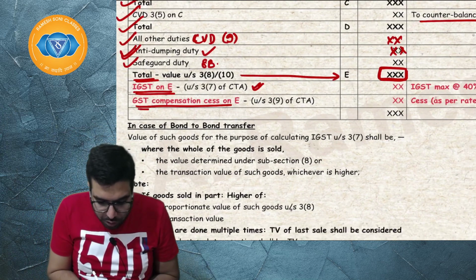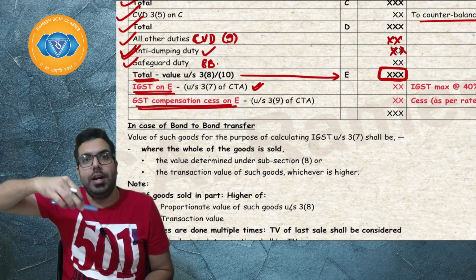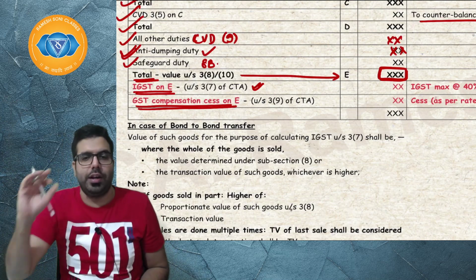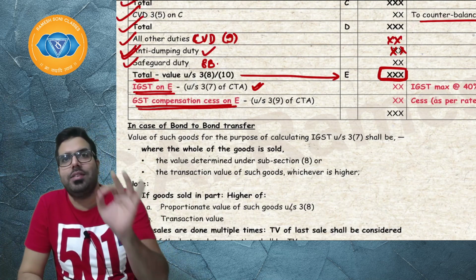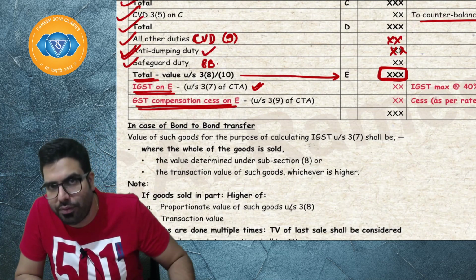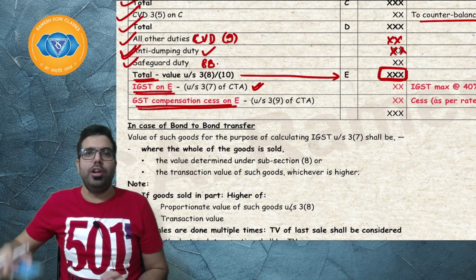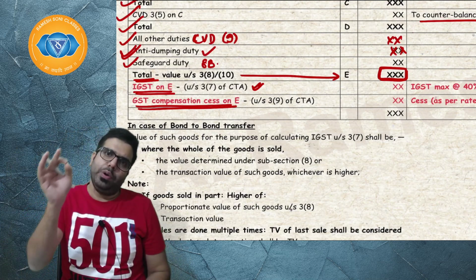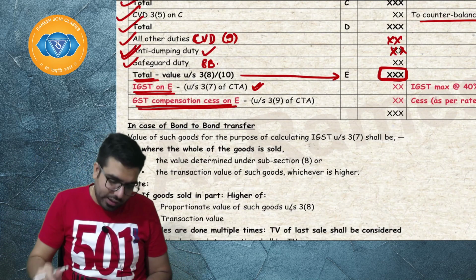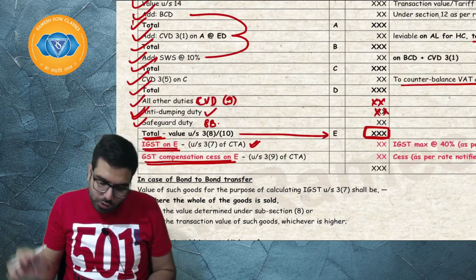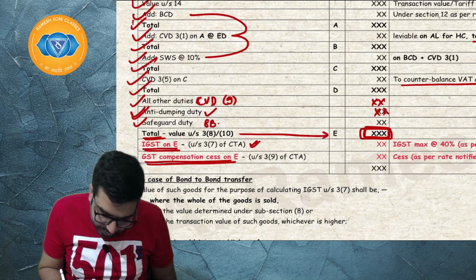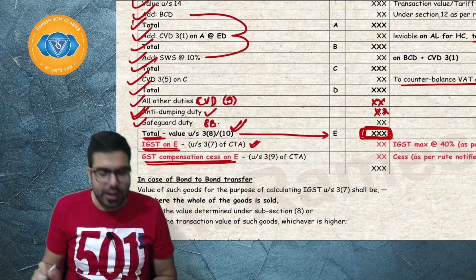Sir, if supposingly a car is coming from outside India, on a car along with IGST, GST compensation cess is also there. GST compensation cess is charged under section number 39 of the Custom Tariff Act. Supposing your car has 28% cess, then 28% GST compensation cess will also be charged on imported articles. Sir, on what value? On the value which is determined under section number 310. I hope everyone is clear.